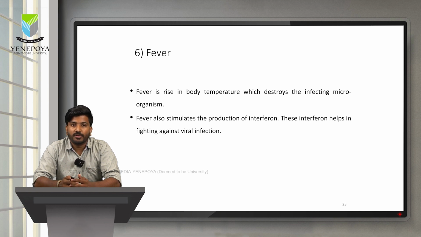Sixth, we have fever. Fever is nothing but the body temperature increasing from the normal temperature of the body. This is majorly focused on destroying the organisms that are invading our body. Normally the microorganisms cannot withstand higher temperatures, hence the body's mechanism makes the body increase its internal temperature, thereby destroying most of the pathogens. Fevers also stimulate production of interferons, which help against a viral infection.